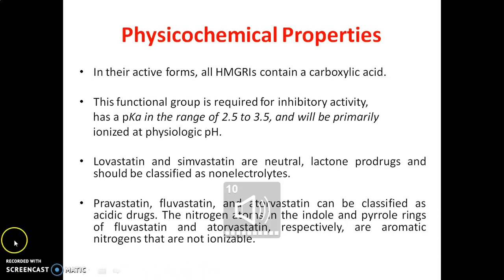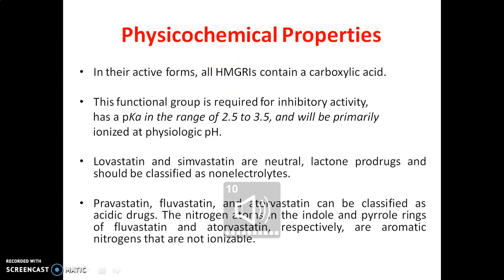Now some physicochemical properties of the statins. In their active forms, all HMG-CoA reductase inhibitors contain a carboxylic acid, which means they are acidic in nature.